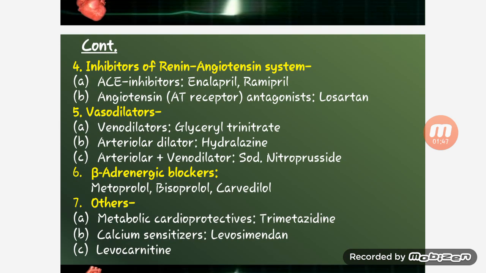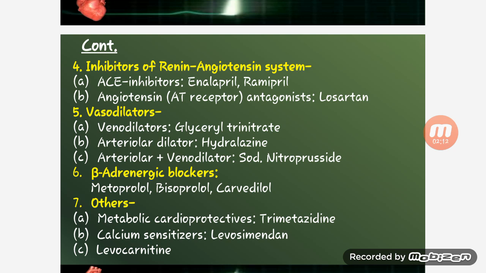Fourth is inhibitors of the renin-angiotensin system. ACE inhibitors: enalapril, ramipril. AT receptor antagonist: losartan. Vasodilators: venous dilator is glyceryl trinitrate, and arterial dilator is hydralazine.